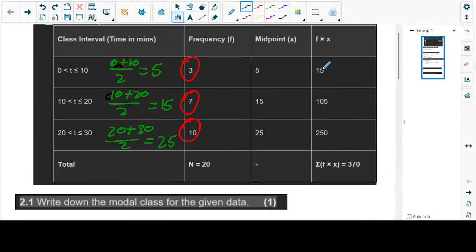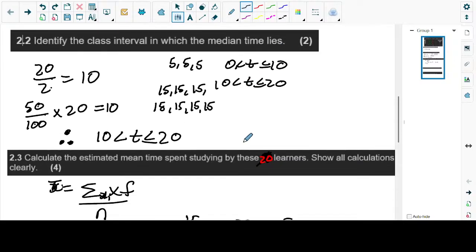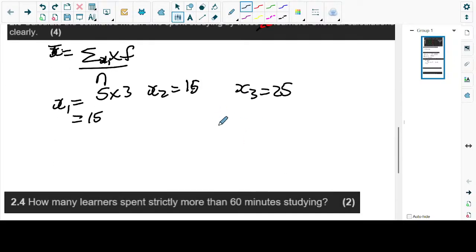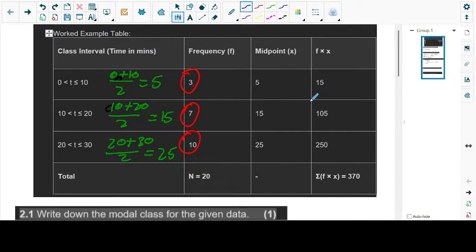That part was already there, but most of the time in the exam they won't give it to us. We should teach them how to get it. They didn't give us the x. They wanted us to get the x, and the x multiplied by the frequency.